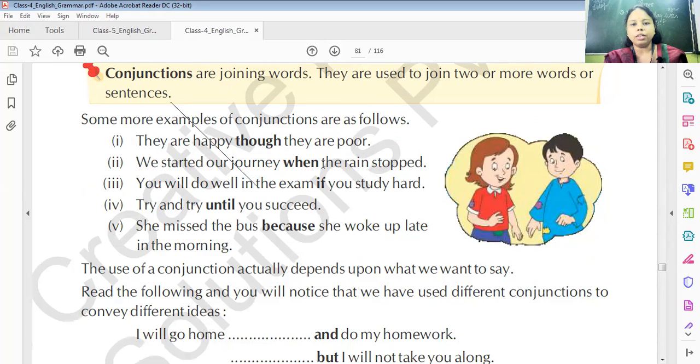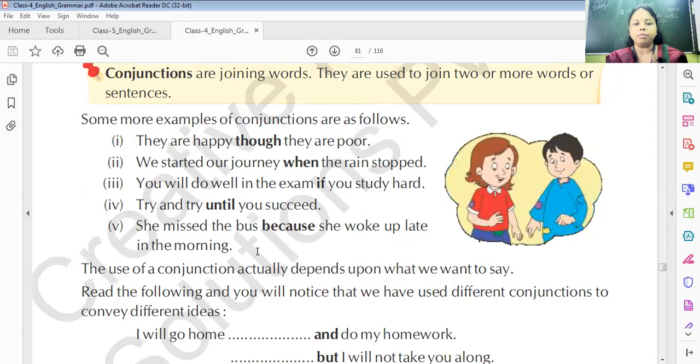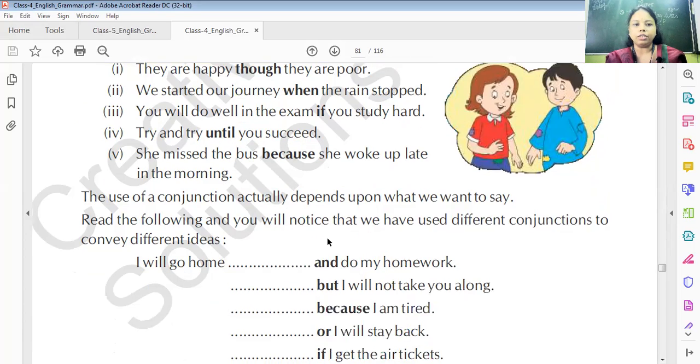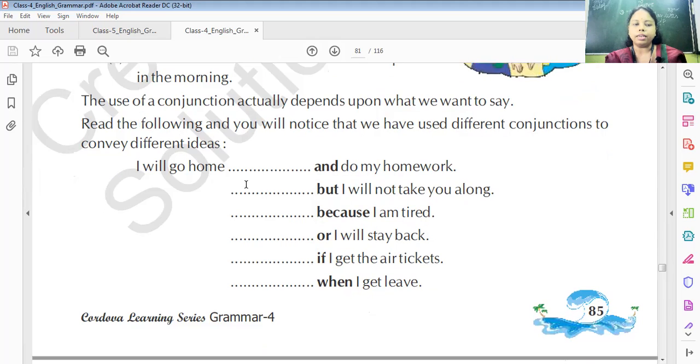We started our journey when the rain stopped. You will do well in the exam if you study hard. Try and try until you succeed. She missed the bus because she woke up late in the morning. So these are some words which are written in bold. They all are conjunctions. The use of conjunction actually depends upon what we want to say. In the following, you will notice that we have used different conjunctions to convey different ideas.